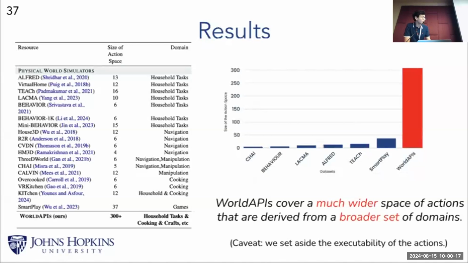You can see how and where the world APIs stand in comparison to the related work. However, we believe it's definitely important to keep in mind that our experiments were conducted over only 1,000 instruction sets from wikiHow, and they are less than 0.5% of wikiHow, which we deem to be the proxy of the real world.